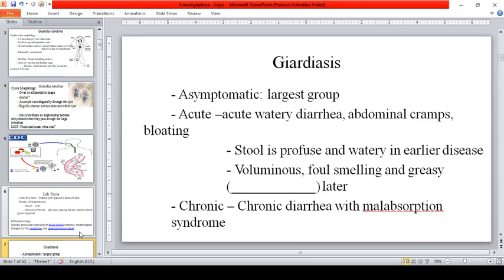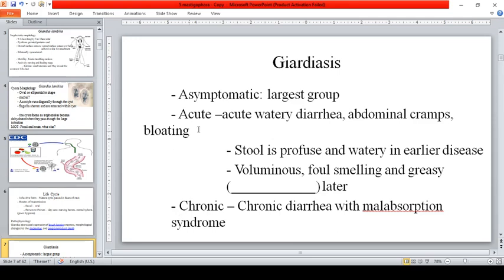So, stool is profuse and watery in early disease. There is also a voluminous, foul-smelling, and greasy stool, and that refers to steatorrhea. Okay, so magkakaroon ng voluminous, foul-smelling, and greasy stool later. Kapag early pa lang, stool is profuse and watery, pero kapag tumatagal, nagiging steatorrheic na siya. Okay? So, chronic diarrhea, that is with malabsorption syndrome.